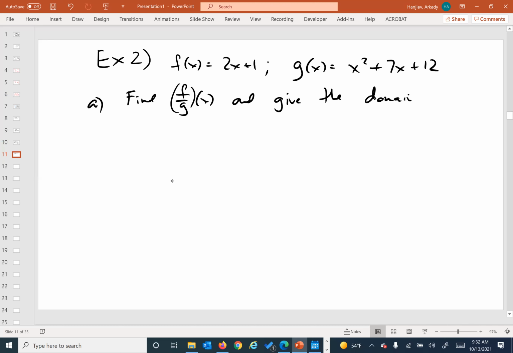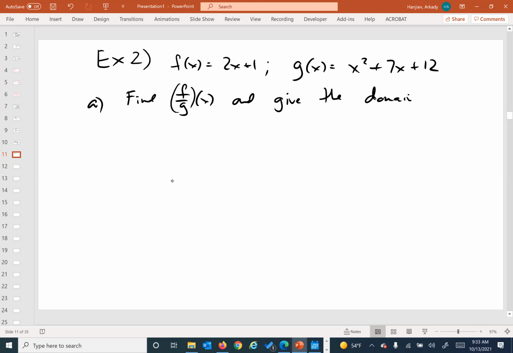Okay, watching the time here. So we've got a little problem here. So remember, whenever we put something in our denominator, we have some issues that come up with it, right? And so when we find f divided by g, automatically we have ourselves in trouble because now we have to exclude terms, or the domain does not work.